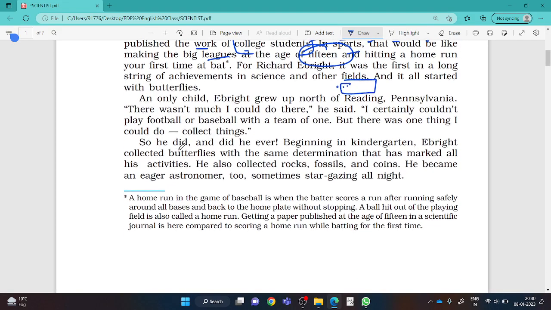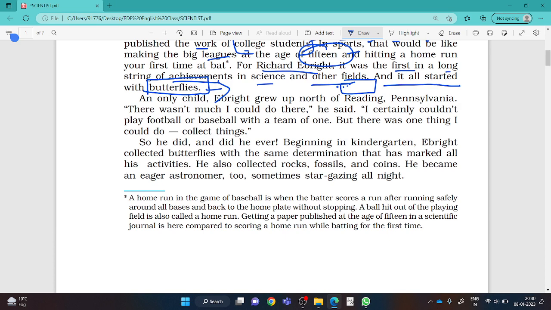Dear students, please understand, for Richard Ebright, it was the first in a long string of achievements in science and other fields, and it all started with butterflies. Actually, I also understand that in the field of science, if you really want to become a scientist, you will have to have a great interest towards a particular field.